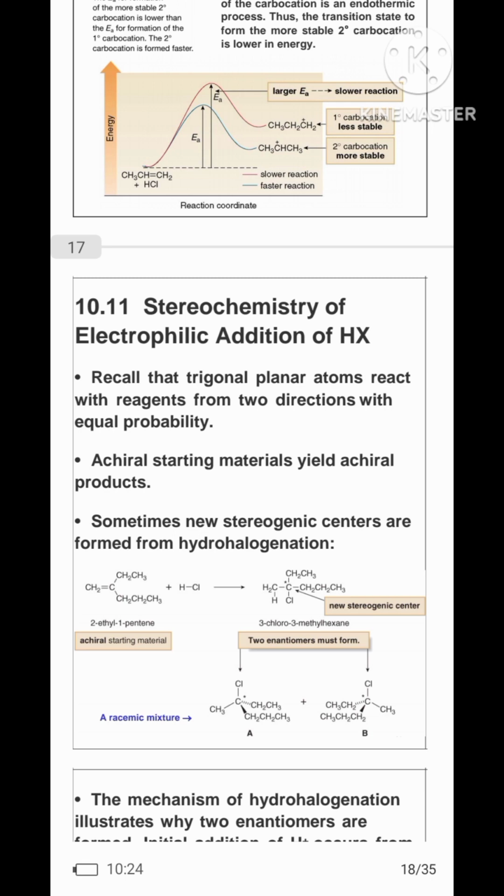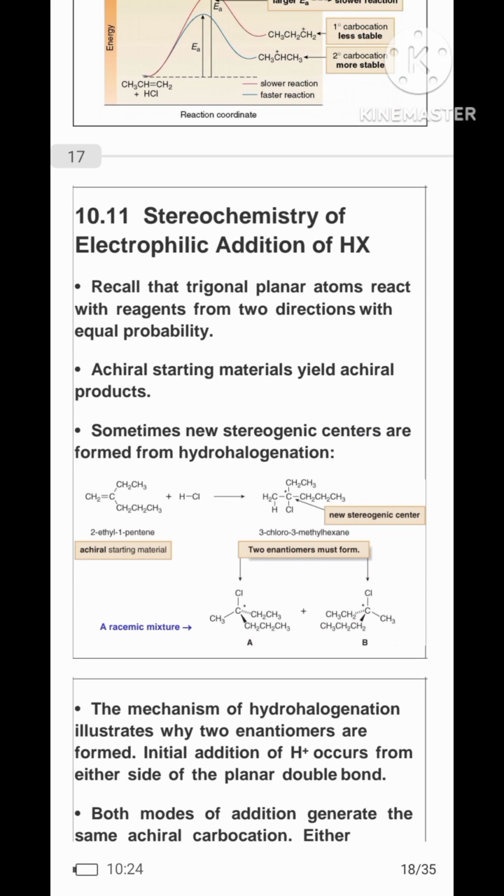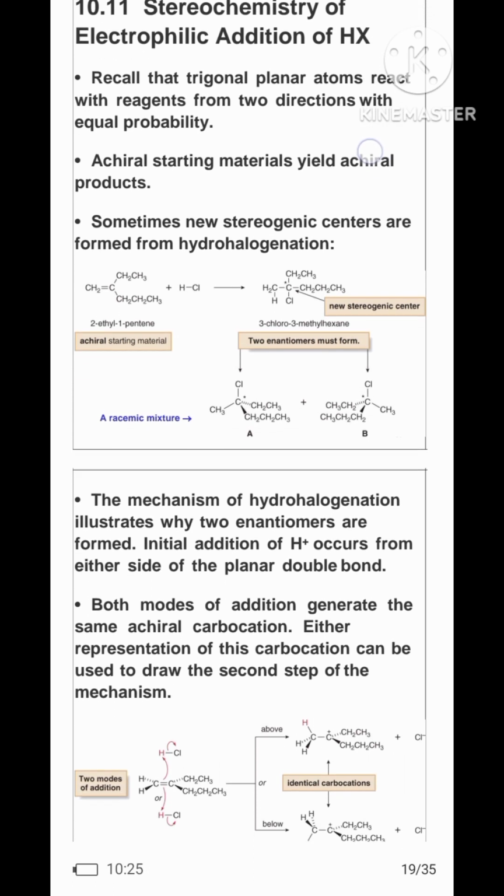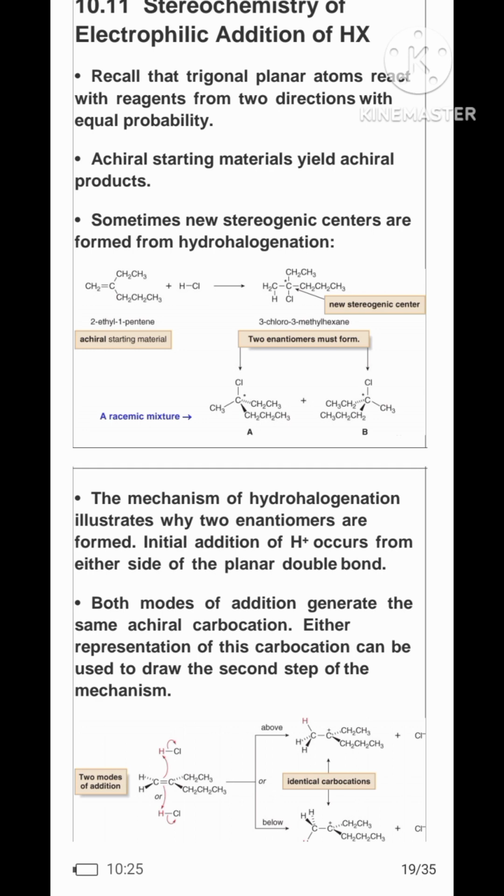Stereochemistry of electrophilic addition of HX. Recall that trigonal planar atoms react with a reagent from two directions with equal probability. A chiral starting material yields chiral products. Sometimes new stereogenic centers are formed from hydrohalogenation.